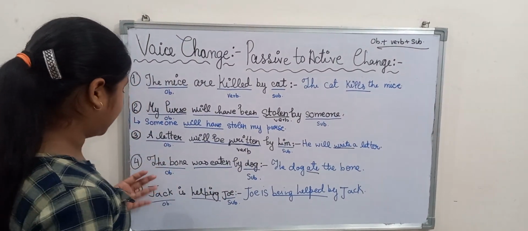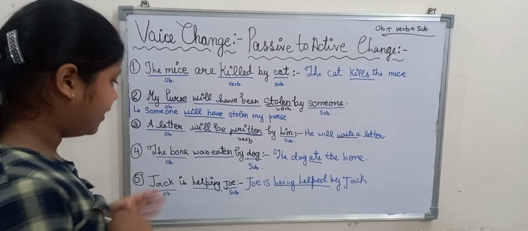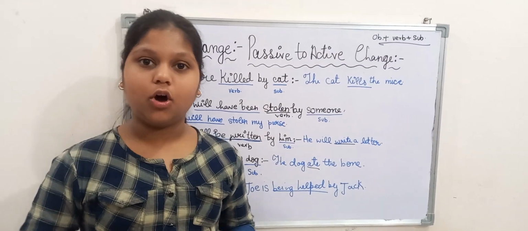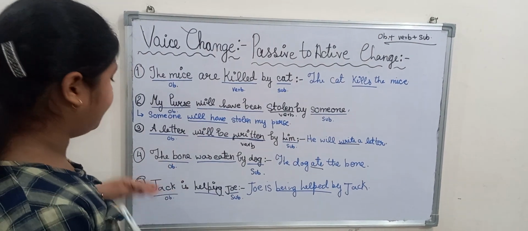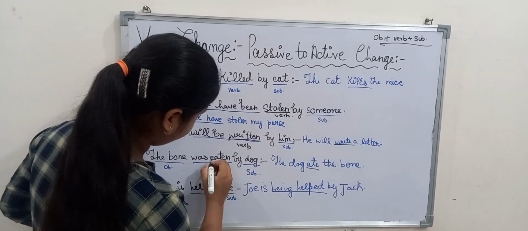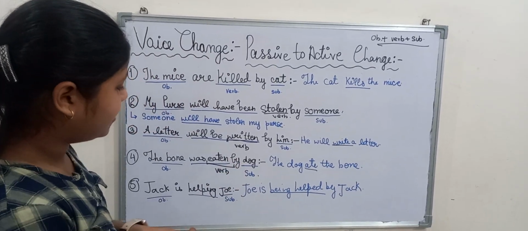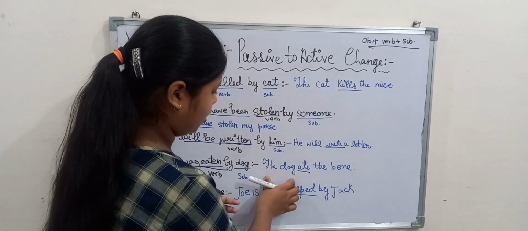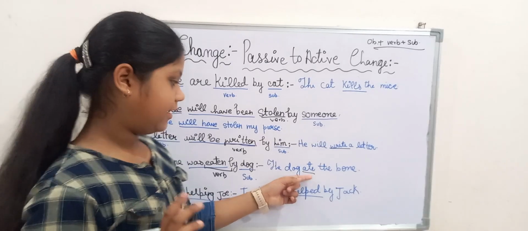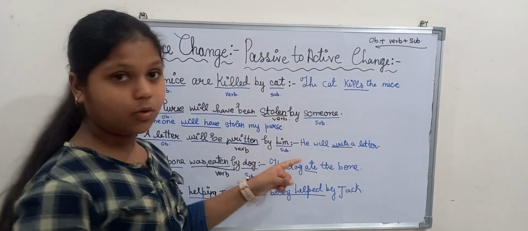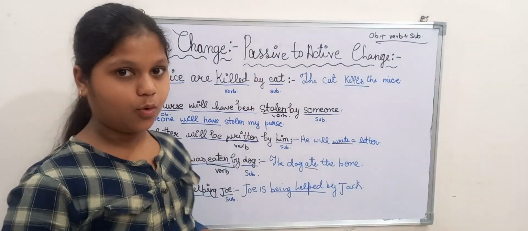So now another example. The bone was eaten by dog. The bone was eaten by dog means the dog has already eaten the bone. So the bone will be the object, was eaten will be the verb and dog will be the subject. In active voice we will use ate. The dog ate the bone.